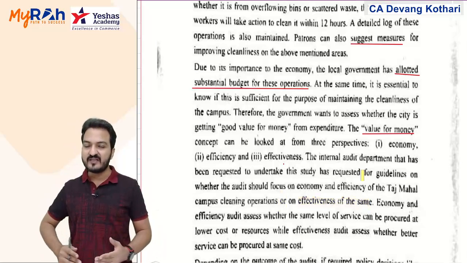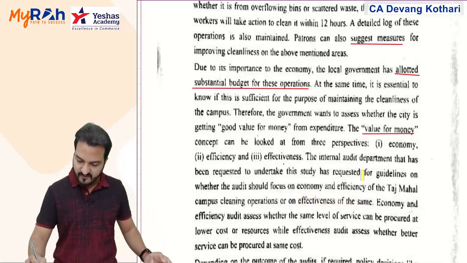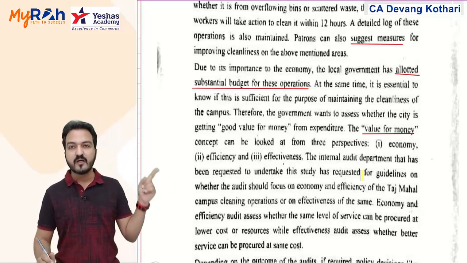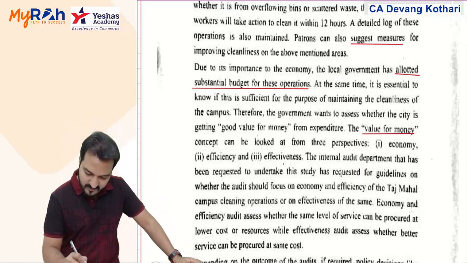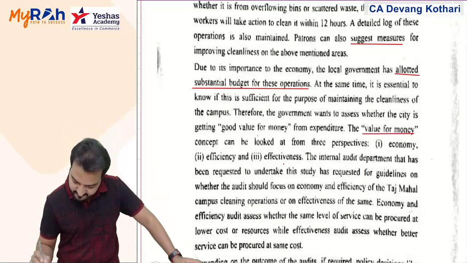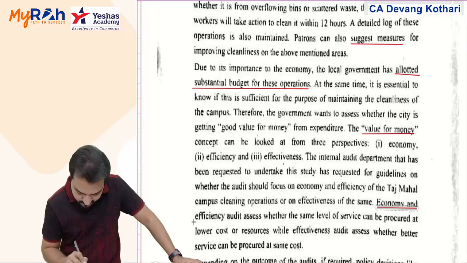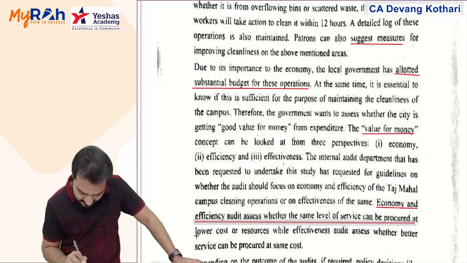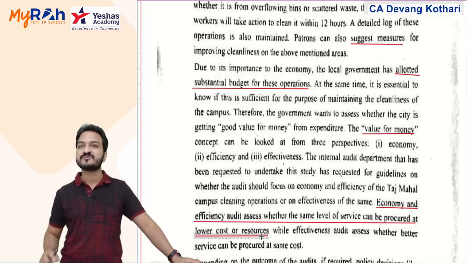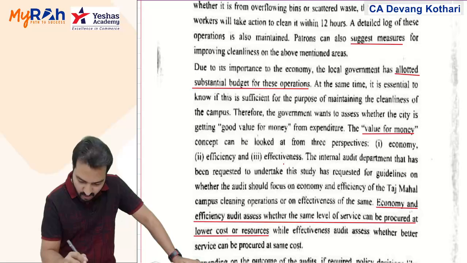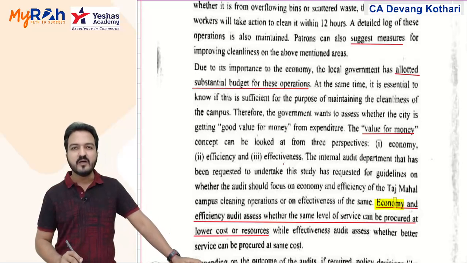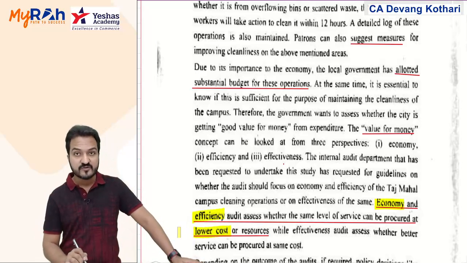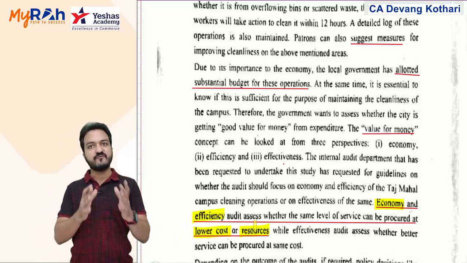Now what's the difference between that? Well, yaad karo, from your VFM framework we have learned. In fact, even if you don't remember, they have mentioned here what is economy, what is efficiency, and what is effectiveness. Notice they say economy and efficiency assess whether the same service can be procured at a lower cost or lower resources or not. Economy refers to having a lower cost of work done. Efficiency refers to having lower resources used for that work.